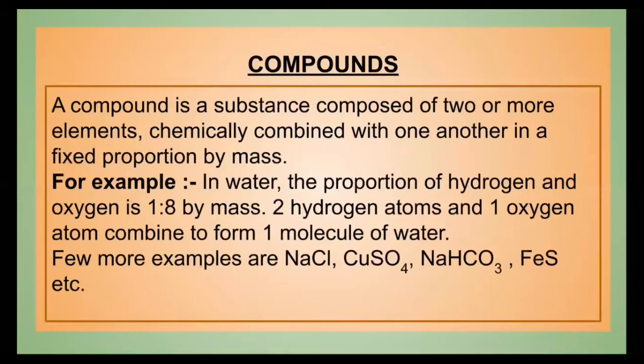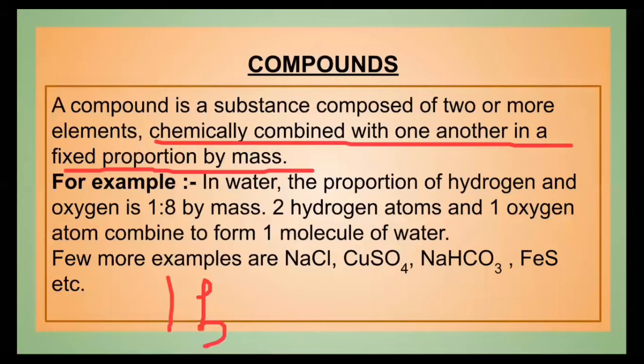Compound is a substance which is made up of two or more elements, as we have discussed earlier also. But one thing which you have to keep in mind is that they are chemically combined with one another in a fixed proportion by mass. For example, if you consider water, then you know that it is composed of two elements, hydrogen and oxygen. Now, hydrogen and oxygen are present in water in a definite proportion by mass. That is 1:8.